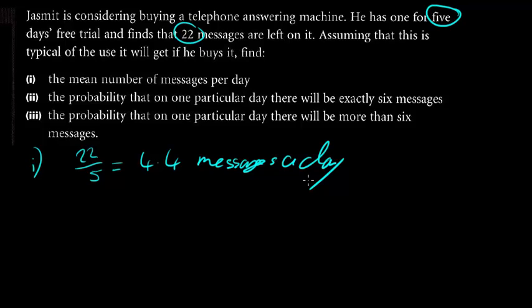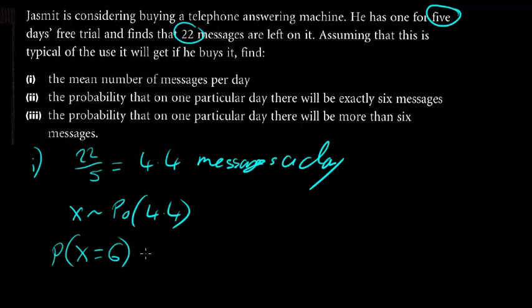Now the probability that on one particular day, and that's quite important because that means that I've got X being Poisson distributed with 4.4. So on one particular day there'll be exactly 6 messages. So that means that the probability that X is equal to 6, if you remember back to our formula, is going to be e to the minus 4.4 times 4.4 to the 6 over 6 factorial. And that should come out to be 0.124 to 3 decimal places.